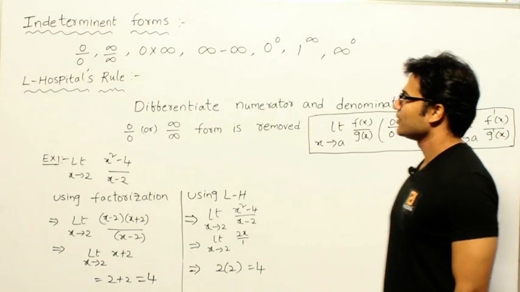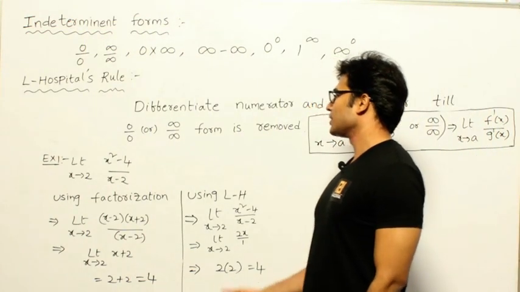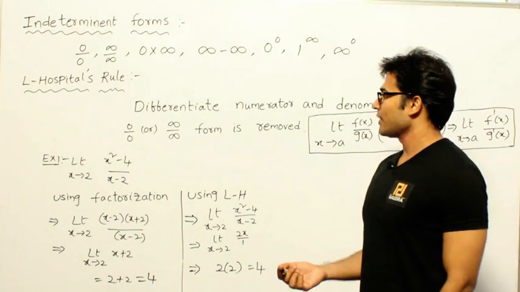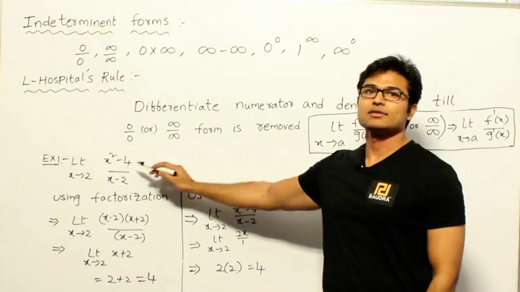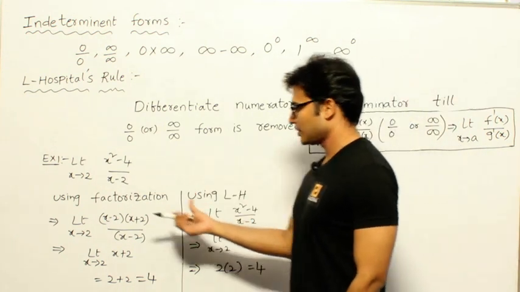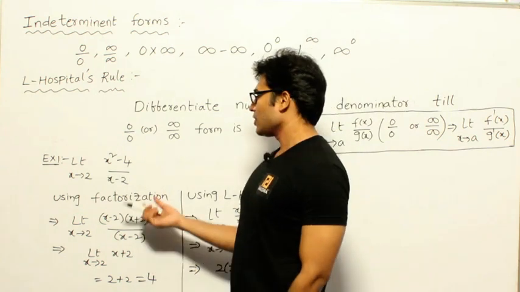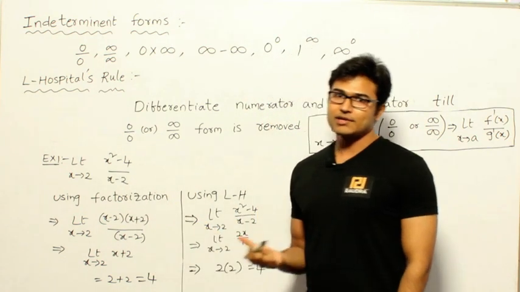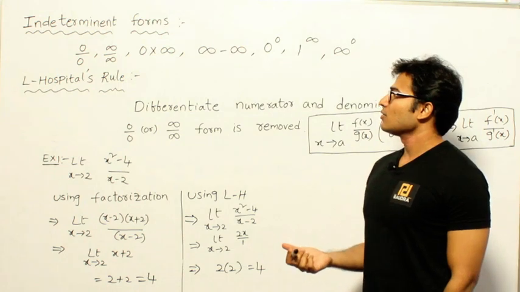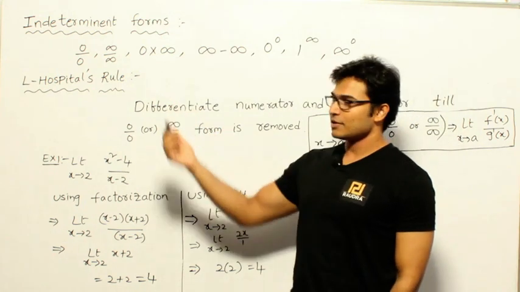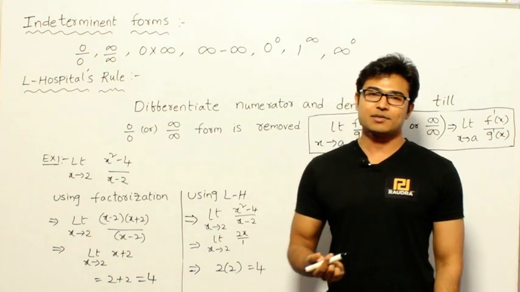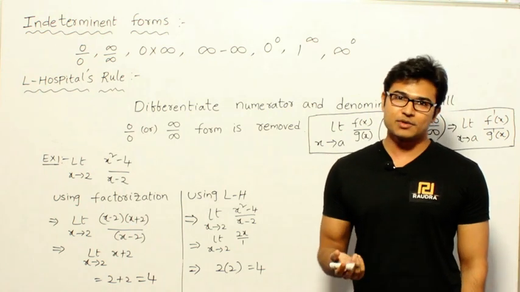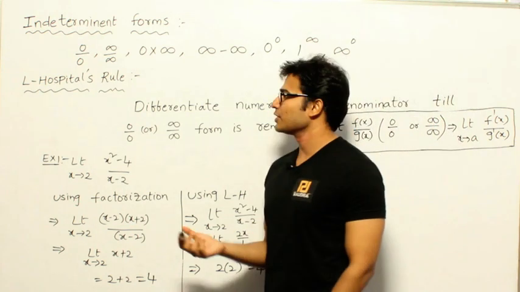Now let's see one other way of finding out the limits. Whenever you have a fraction like this, I told you that the factorization method is going to work, but then we are going to use another method as well, which is called L'Hospital's rule. Some people call it L'Hopital, and some people say L'Hospital. Whatever you are comfortable with, you can go with that.